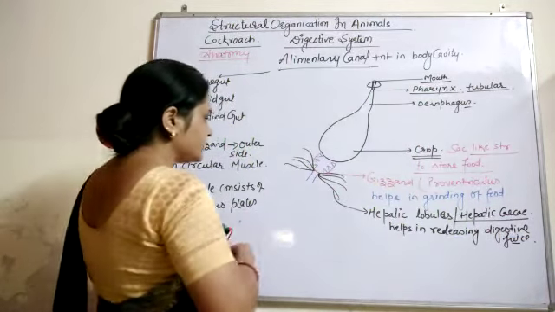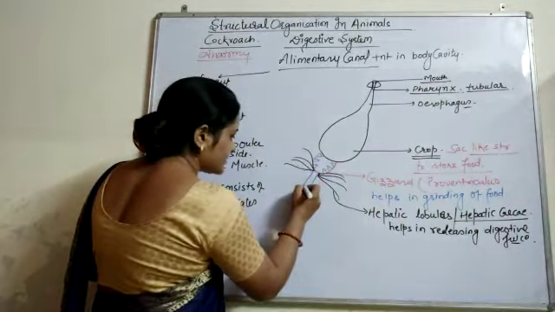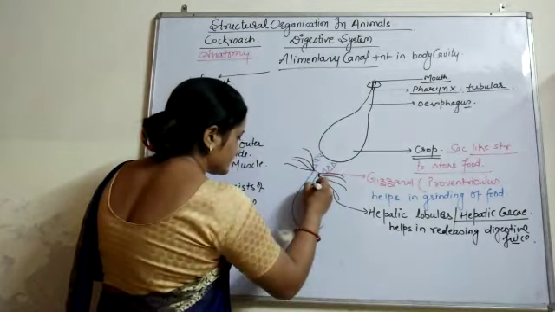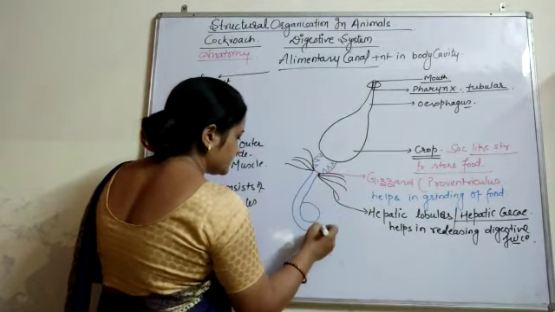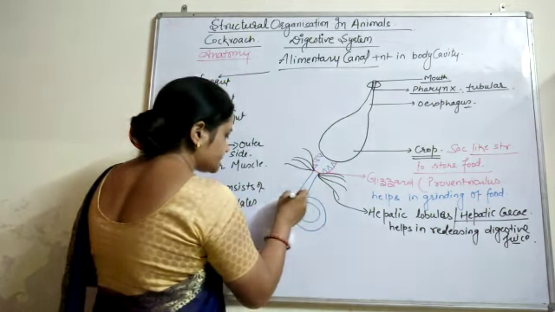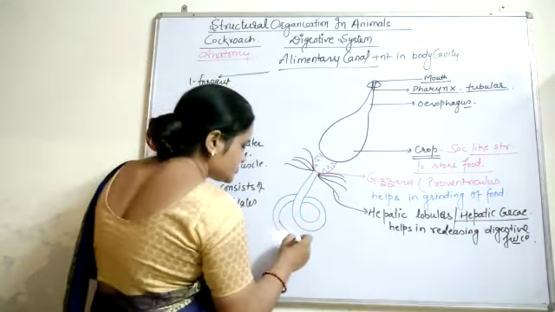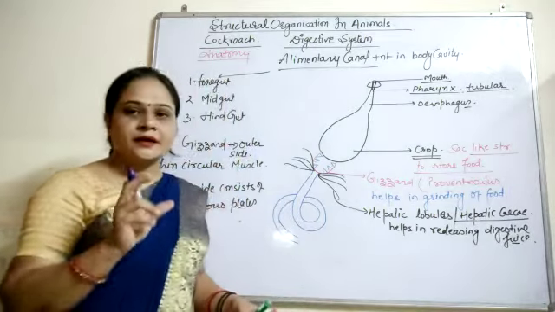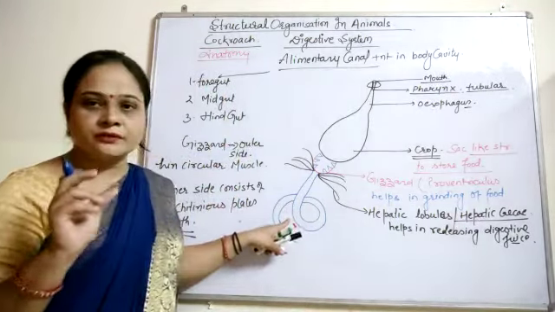From here we start drawing the midgut region, which extends and then forms a coil around. This is the part of the midgut.